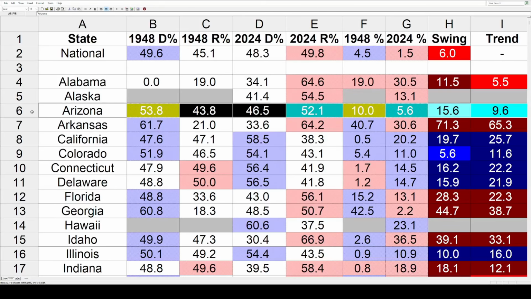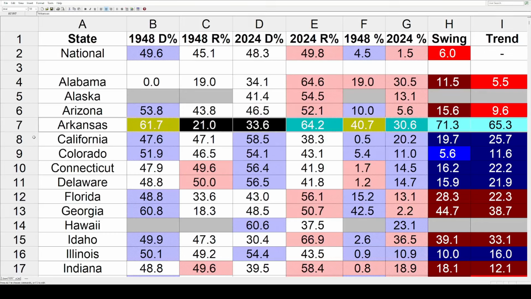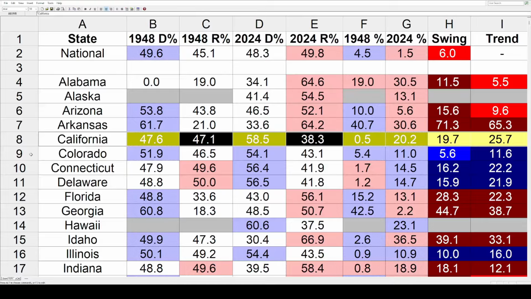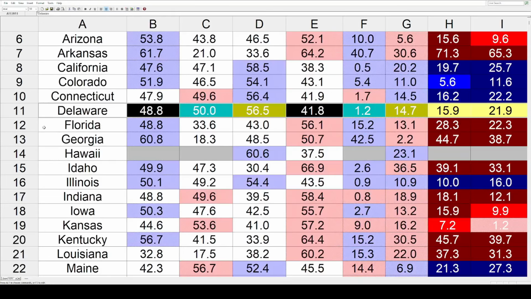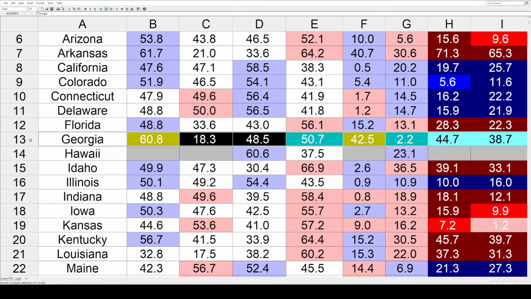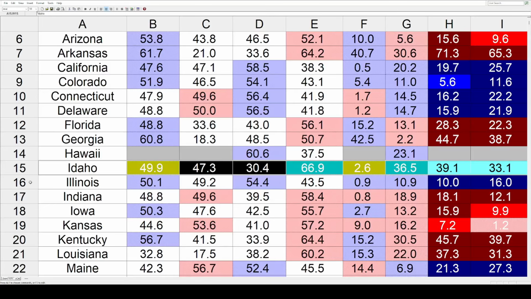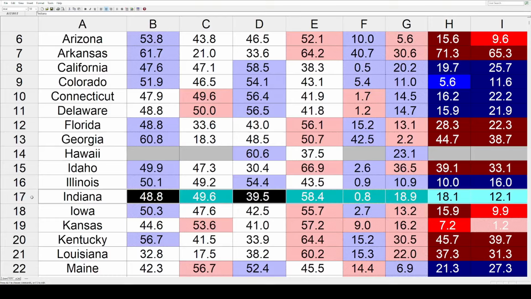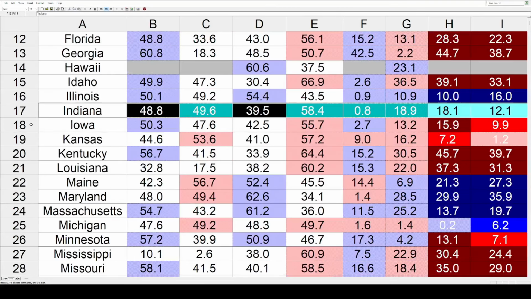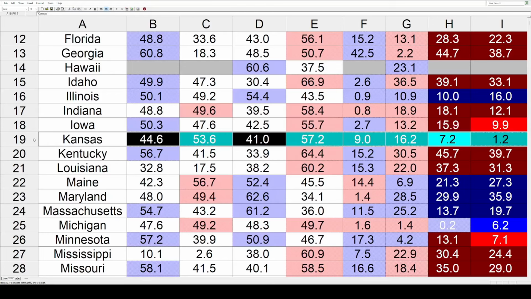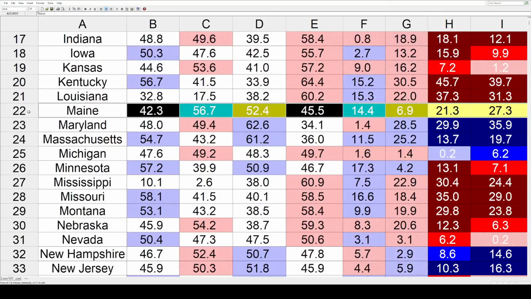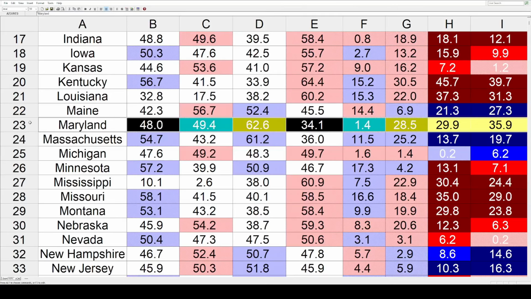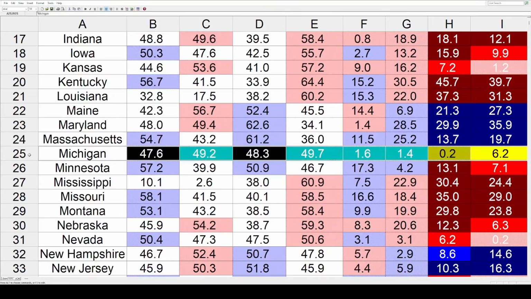Arizona also trended redder by 9.6. Arkansas had the biggest trend out of all the states and moved a massive 65.3. Now we've got blue trends in California at 25.7, Colorado 11.6, Connecticut 22.2, and Delaware 21.9. Then it was redder in Florida at 22.3, Georgia 38.7, and Idaho 33.1. Illinois was double digits bluer at 16. Then back toward the right, we've got Indiana at 12.1, Iowa 9.9, Kansas 1.2, Kentucky a big 39.7, and Louisiana 31.3.